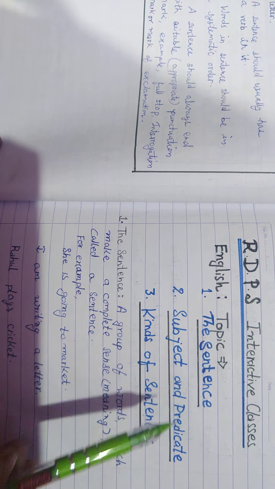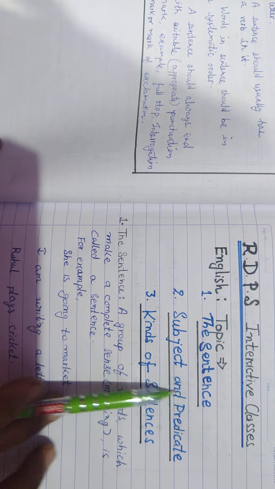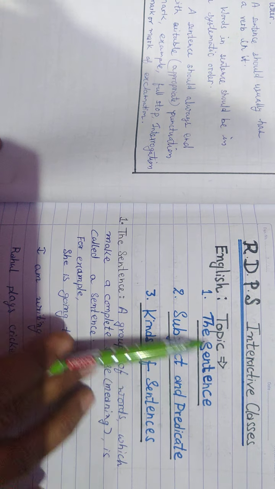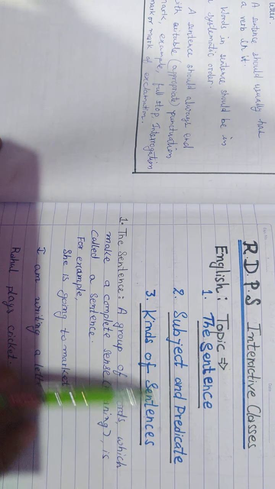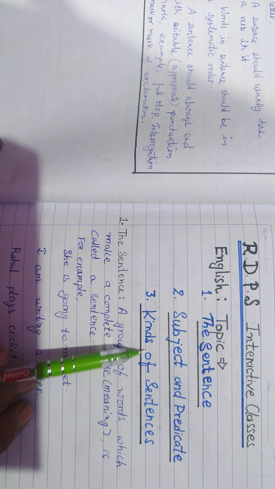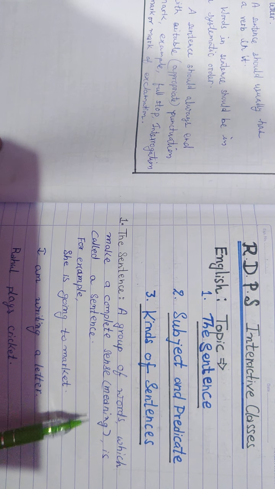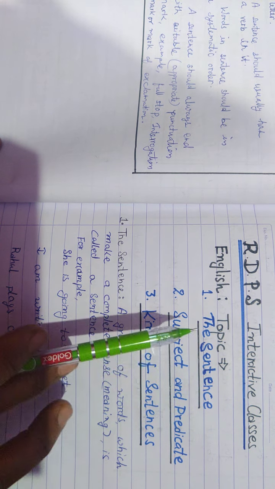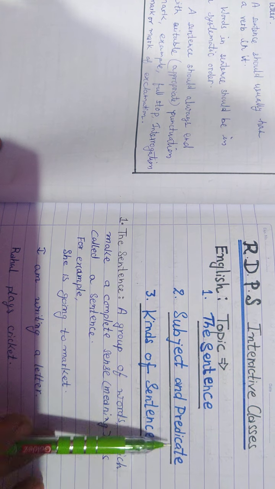This topic, that is sentence, will contain three main topics: the sentence, subject and predicate, and then finally kinds of sentences, and at the last we will do some exercises also. Today I am going to complete these two topics, the sentence and then subject and predicate.